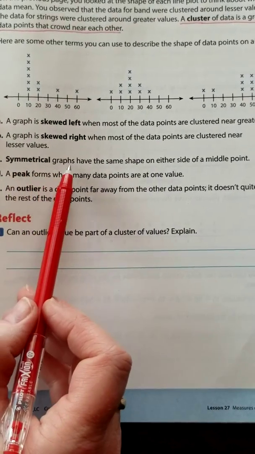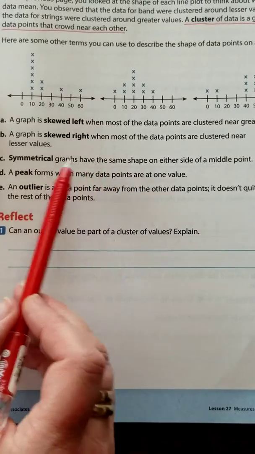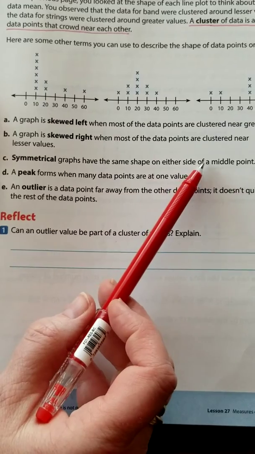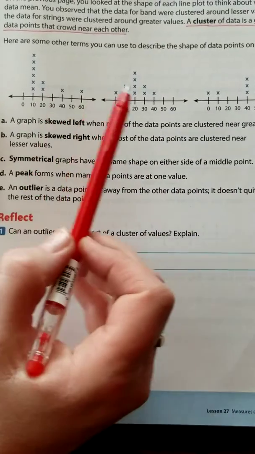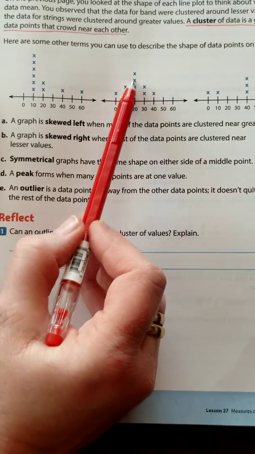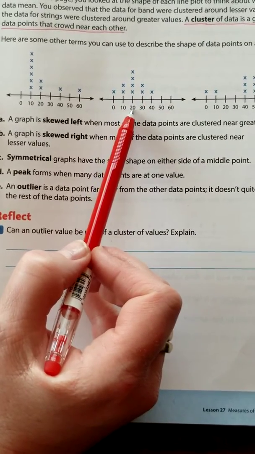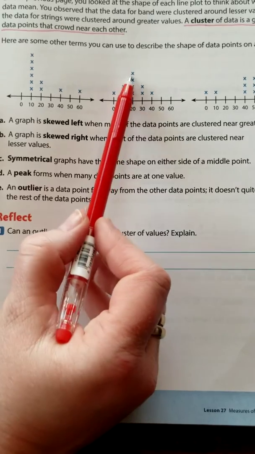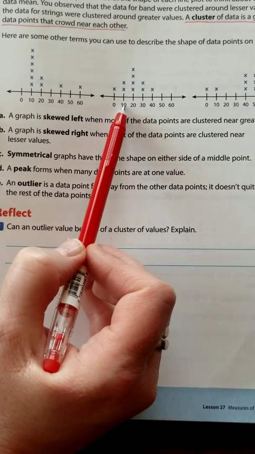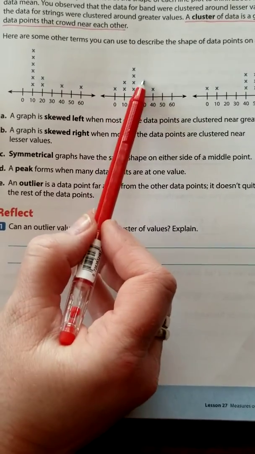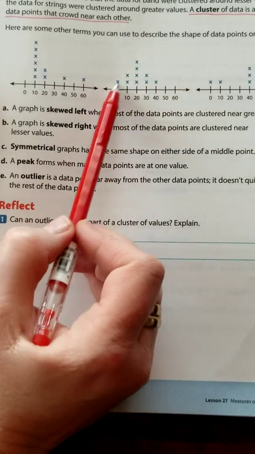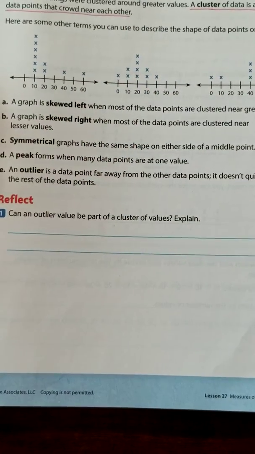Symmetrical. Symmetrical graphs have the same shape on either side of a middle point. And if you look at this graph in the middle, we can see it's symmetrical because here's our middle point, there's our high peak. And at 20, we have 4 data points. Then you go to either side of 20, to the 10, they have 2, and to the 30, they have 2. And to the 0, they have 1, and to the 40, they have 1. So it's symmetrical. It's the same on both sides.